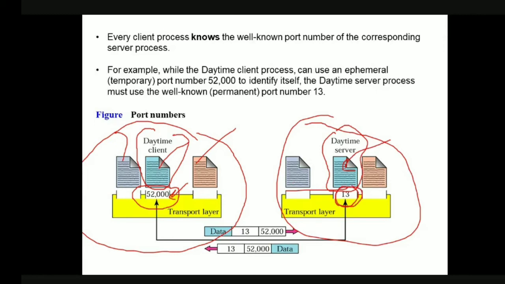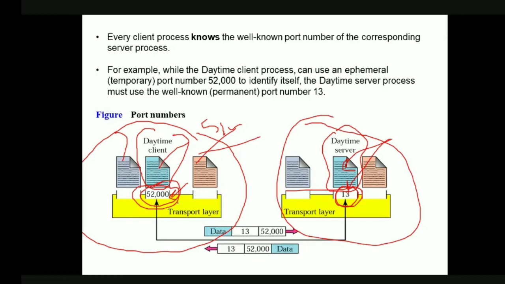So if it has chosen 13 for this daytime server, for this particular process, for all the other times of communication, this 13 must be remaining constant, it should not change. But this client process, at this moment of time, it has 52,000. Later it can have 53,000 also, there is no problem. Okay, so this is what we are going to call a well-known port number.